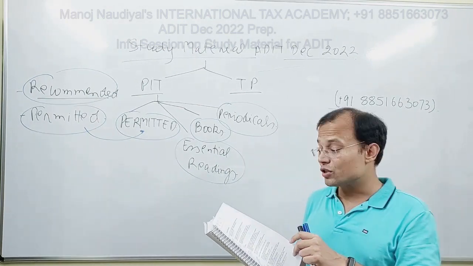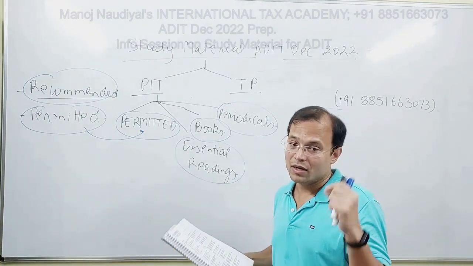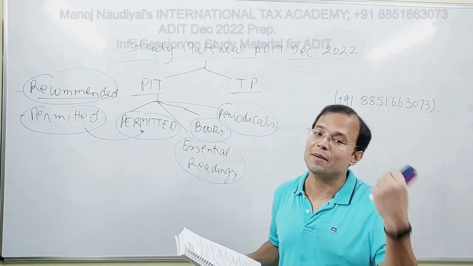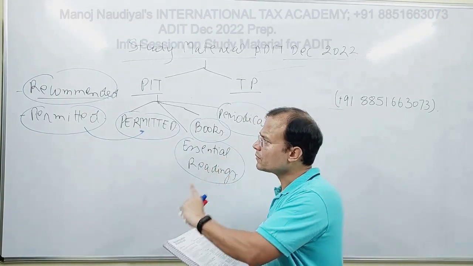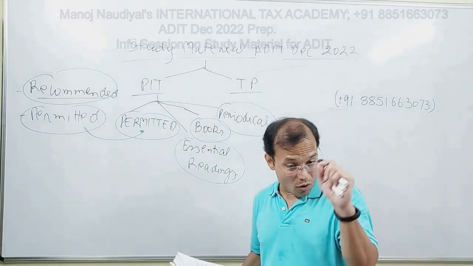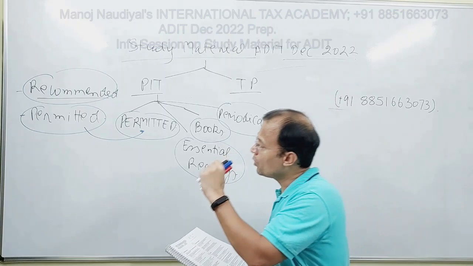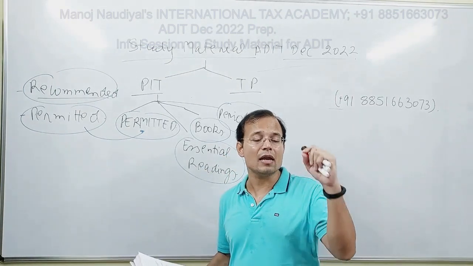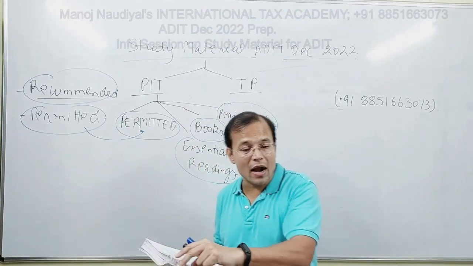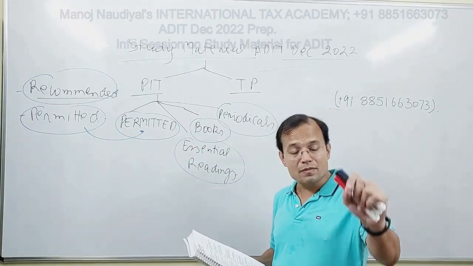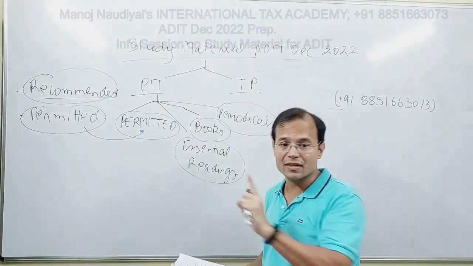But it is just a book. It is not permitted. Even if you prepare from that book, you will not be allowed to take it into the examination hall. So OECD Model Tax Convention is recommended, and it is also permitted. If you base your examination preparation upon OECD Model Tax Convention, you would be in a much better position. Fine. So nothing apart from these 5 books is permitted. This is as far as PIT is concerned.